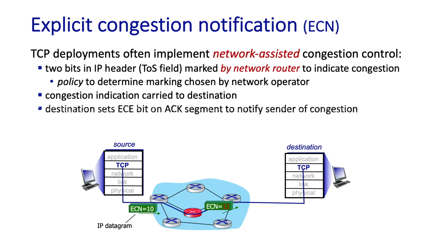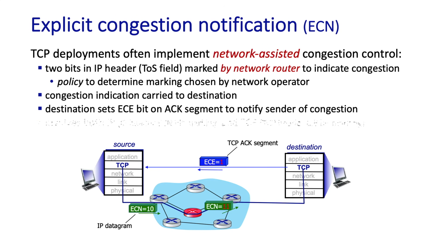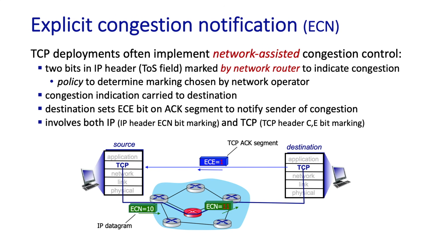The TCP receiver then informs the TCP sender of this congestion indication by setting an ECE bit in the header of a receiver-to-sender TCP acknowledgement segment. The TCP sender, in turn, reacts to this congestion by halving its congestion window, just as it would have reacted to a loss segment using fast retransmit.